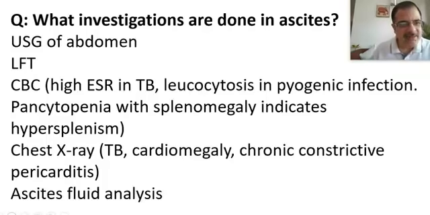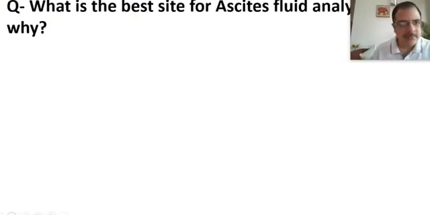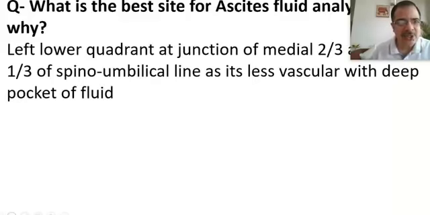Of course, the ascitic fluid analysis is of paramount importance to know the exact cause. What is the best site for ascitic fluid analysis and why? So the next question will be, you are going for ascitic fluid analysis, where should you put the needle? The best site of needle insertion is the left lower quadrant, and the point is the junction of the medial 2/3 and lateral 1/3 of the spino-umbilical line. Spino-umbilical line means from the umbilicus we draw an oblique line towards the superior iliac spine.